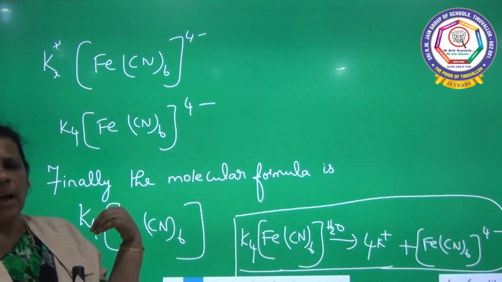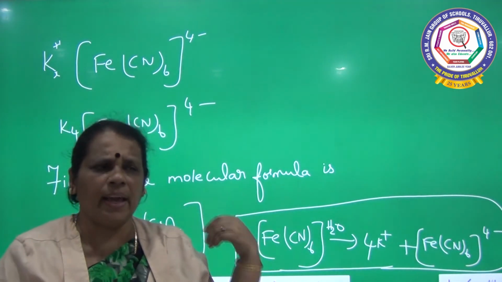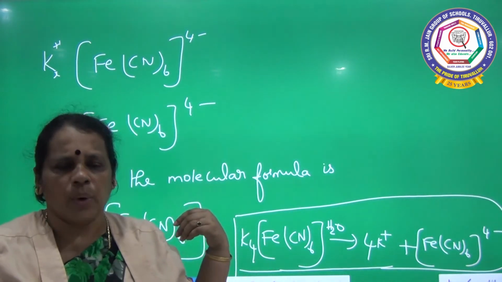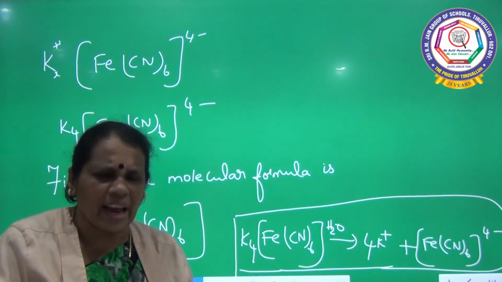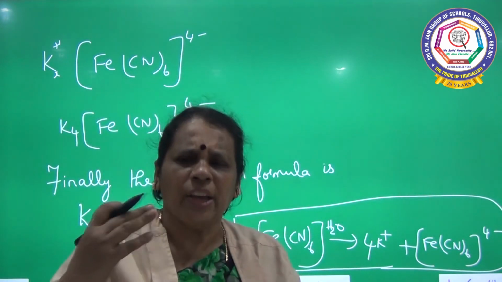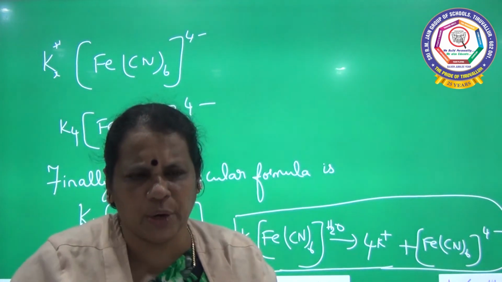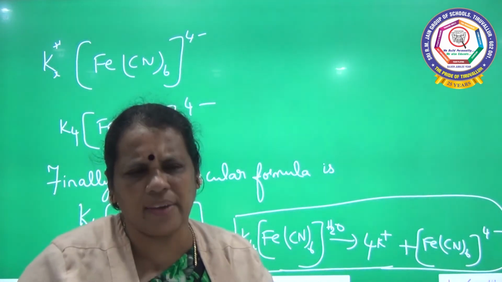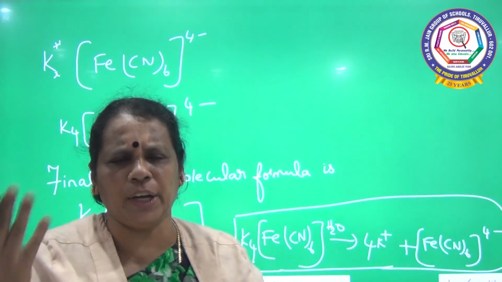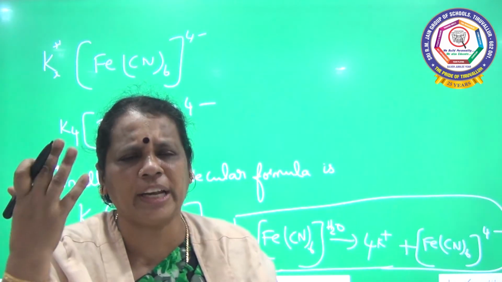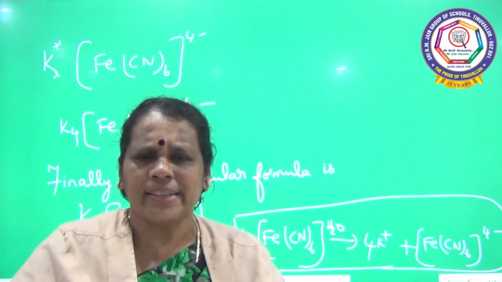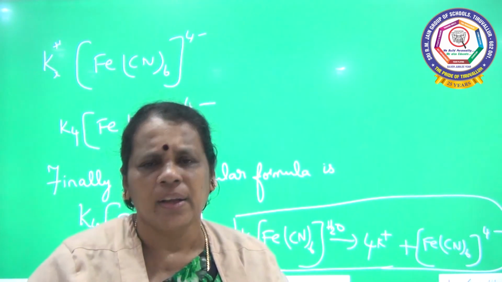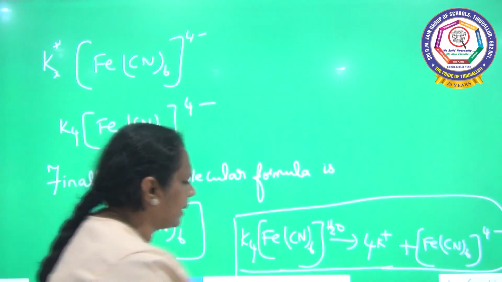So this is how we have calculated the molecular formula of one compound, that is potassium hexacyanoferrate(II). Shall we see the other compound? If I give 2 or 3 examples, you will be getting some clarity, so that you can continue. Even if I give other examples, you can write without any struggle. So I am going to move to the second one. Are you ready, children? Shall we start? So we are going to see the next sum.